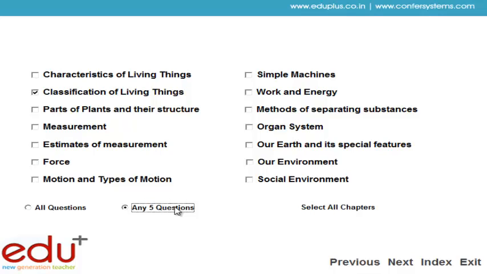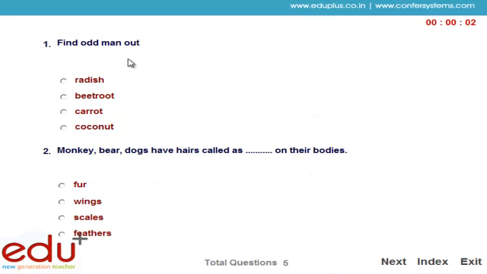Friends, now we are selecting the chapter classification of living things and selecting the any 5 questions option. Now start your test. There are 4 options. You have to select one correct option.